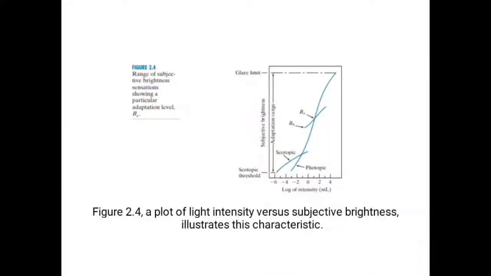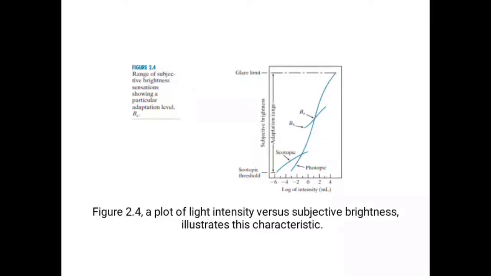As we already said, here is the log of intensity. The main function of brightness adaptation is to discriminate the intensity values. The x-axis is the log of intensity and the y-axis is subjective brightness. Here there are scotopic and photopic vision. Whenever there is a low level of intensity, it is called scotopic vision.